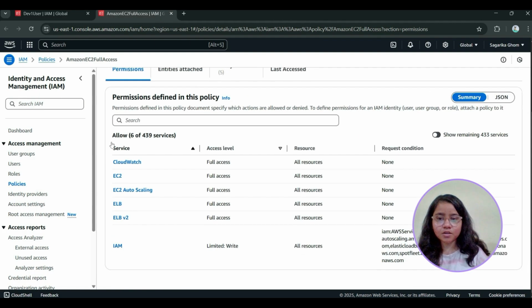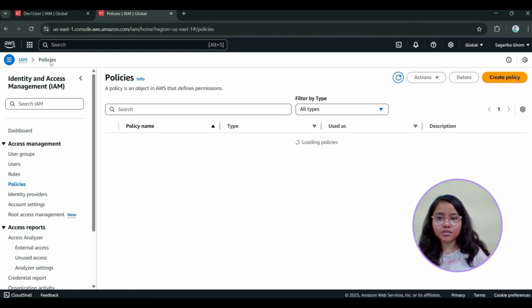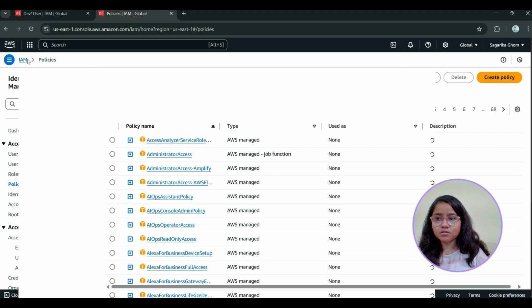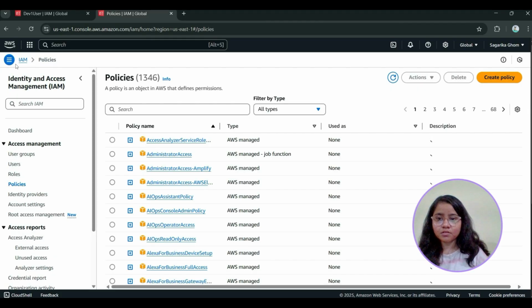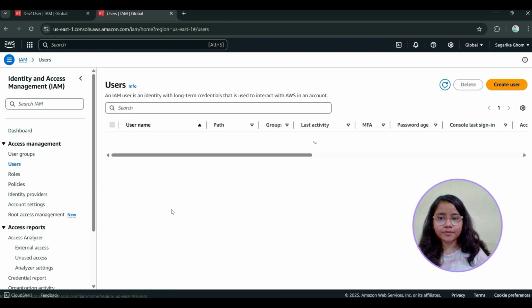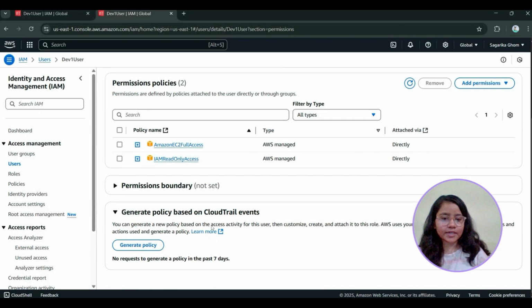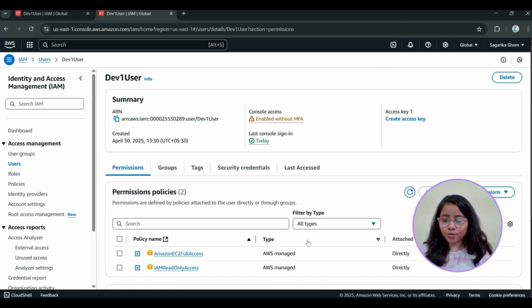These services are allowed in EC2 full access. Go to the policies. You can attach policies in the JSON format. Dev1 user, these two policies I have attached to the user. Now go to the Dev1 user account.